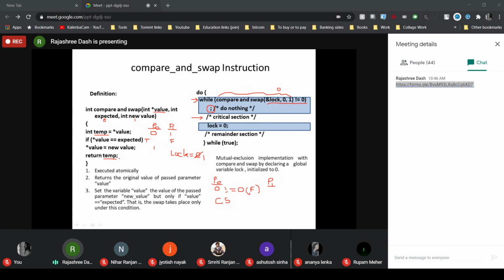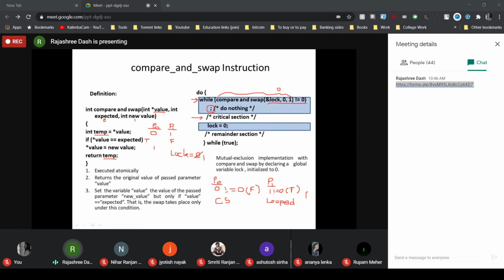It will simply return the value. That means for P1 the return value is 1, which is not equal to 0. So this condition is true for P1. That's why it does nothing and loops in the while statement. P1 simply loops in the while statement because P0 is currently executing in its critical section.